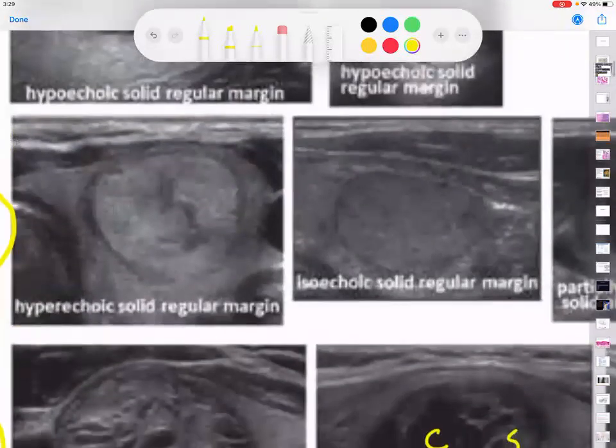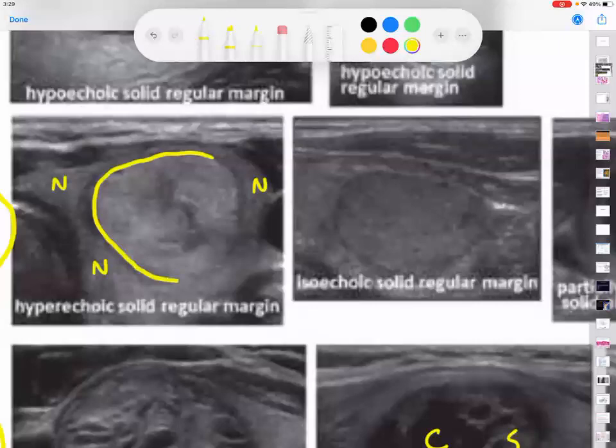If this is the normal thyroid, can you see this nodule very clearly in the gland? What is the echogenicity of this nodule? Iso, hypo, hyper? Hyper. What is the border like? Regular or irregular? Regular.